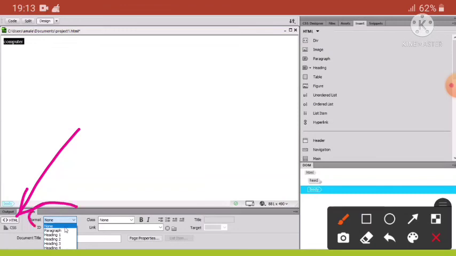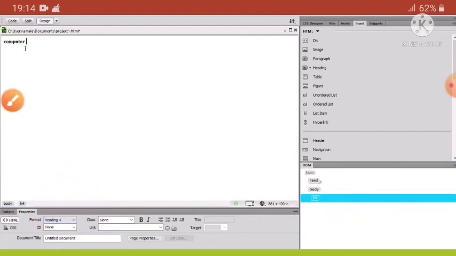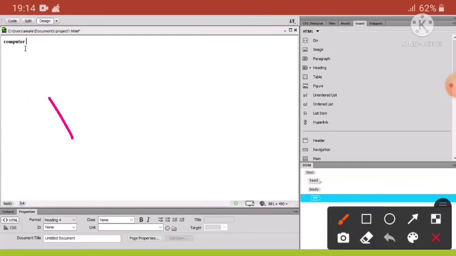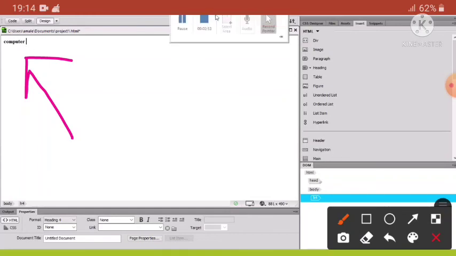Now click on the arrows right of the format box. This will open a drop down menu. Here just select the heading option that you want to use from the drop down menu. Here we have selected heading 4. So now you can see the changes to the text. By doing this process we can add text to our web pages.